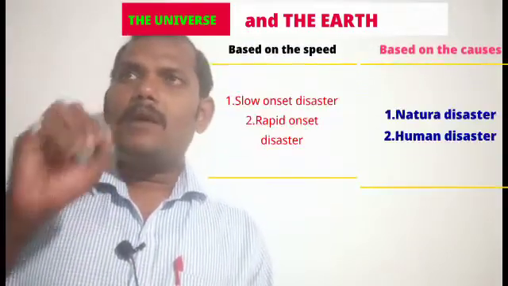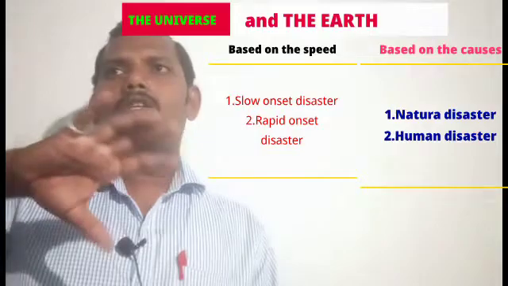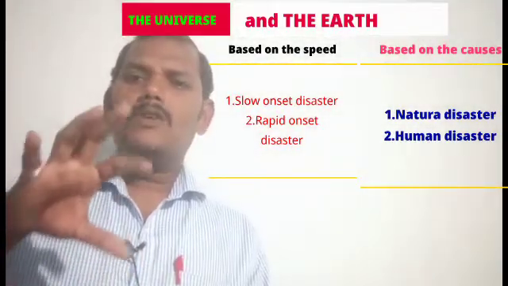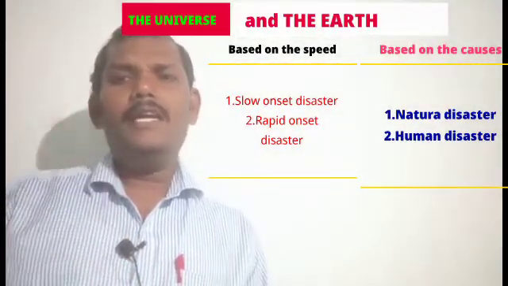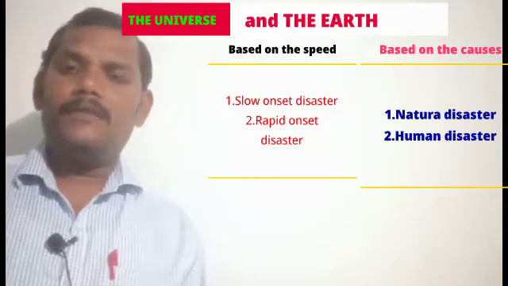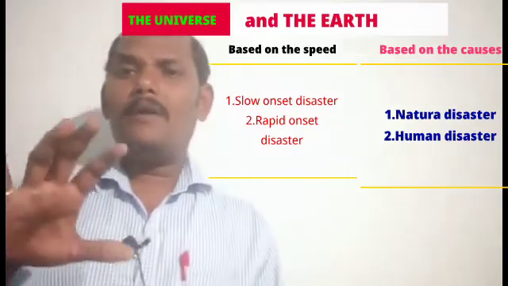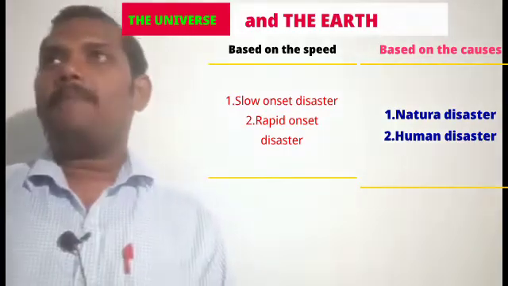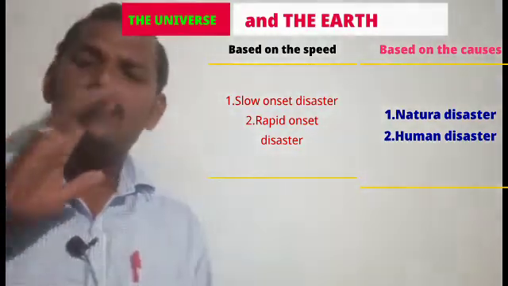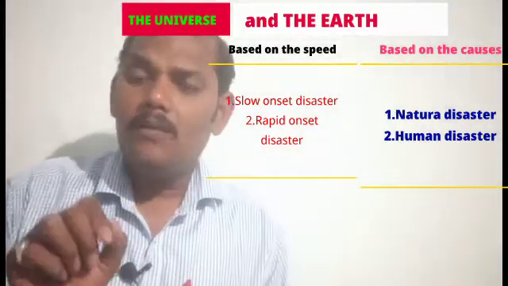Based on speed, some of them are slowly activated and some are rapid. Slow onset disasters first. Second, rapid onset disasters.